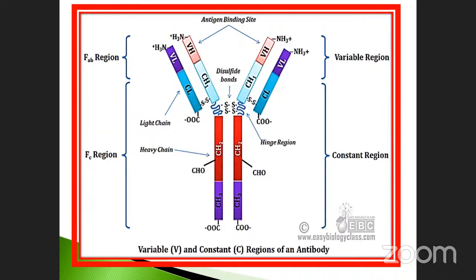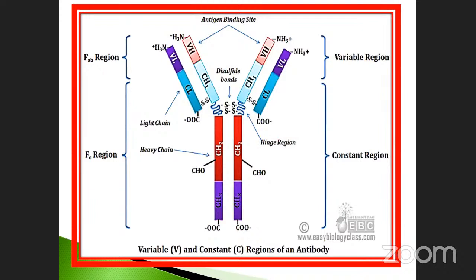This is the variable region. This one is called the constant region. C denotes constant, V denotes variable. Variable light chain and constant light chain. Variable heavy chain and constant heavy chain 1, constant heavy chain 2, constant heavy chain 3. Here is the amino end, here the carboxyl end, because each one is a single polypeptide chain, otherwise called globulin protein.